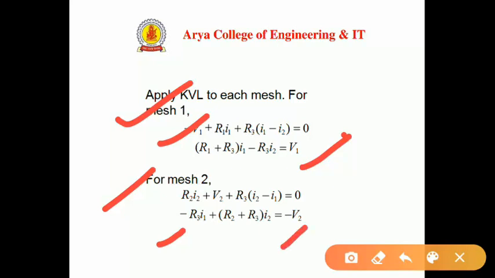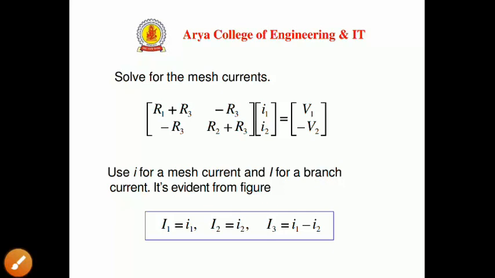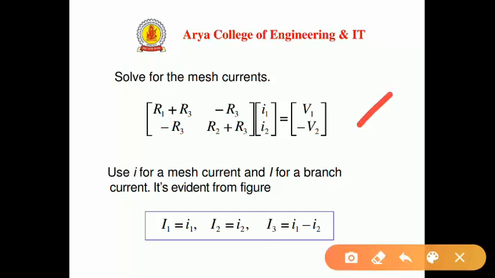We can solve these two equations by any method. One method is the matrix method. Use small i for mesh current and capital I for branch current.